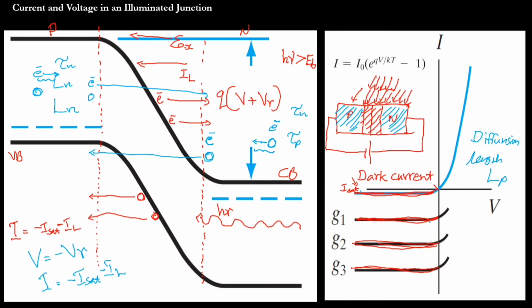That's why this is for one intensity of light, this is for a higher intensity of light, and this is for even more intensity of light. This will happen when the junction is reverse biased. Okay.